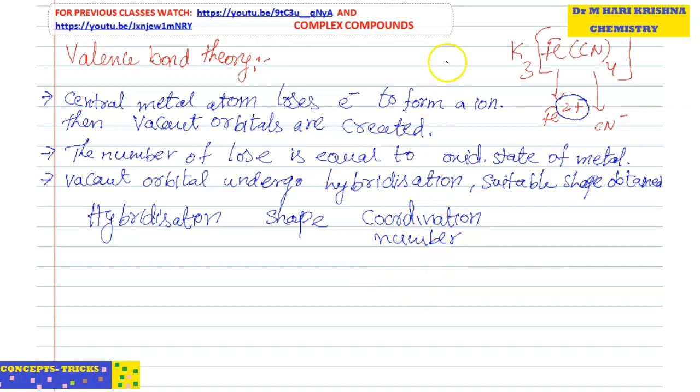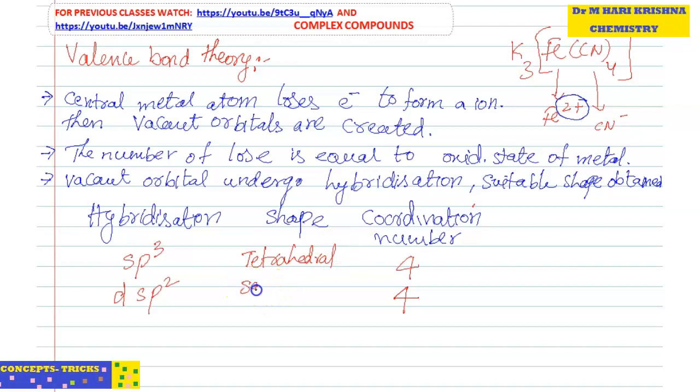If the coordination number is 4, then the hybridization may be sp3 or dsp2; both are possible.